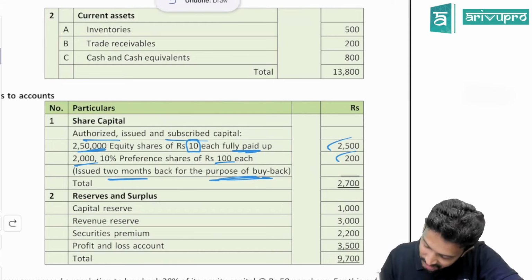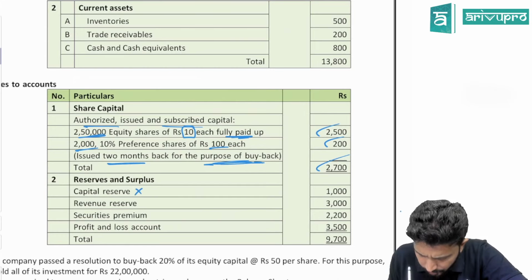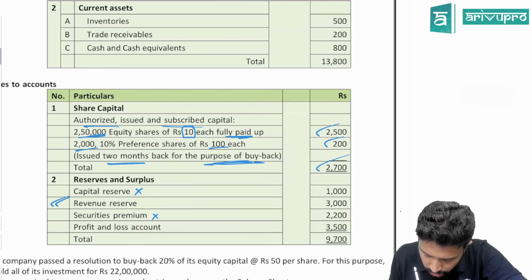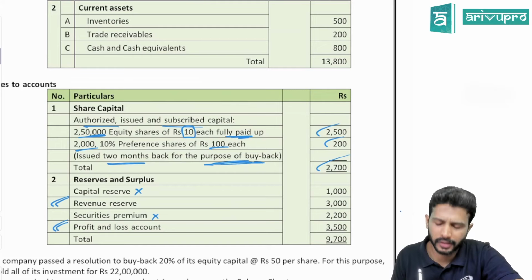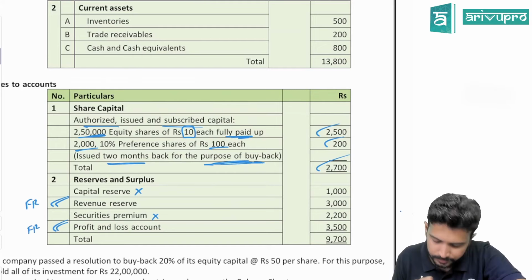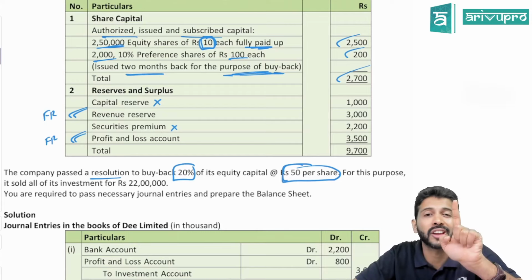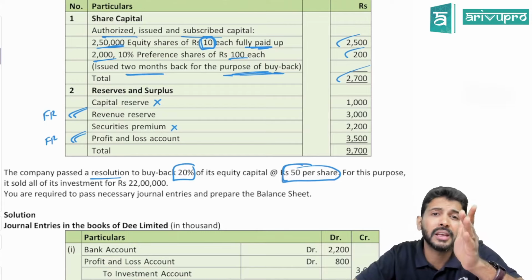They've given various reserves. Capital reserve. Is capital reserve a free reserve? No. Is securities premium a free reserve? No. You can create CRR only from revenue reserves and P&L. Only those, in this problem, we refer to as free reserves. Okay, all other reserve balances they've given. The company has passed a resolution to buy back 20% of its equity share capital at 50 per share. So the face value of one equity share is 10, but the buyback price is 50. So are we paying anything extra here? 40 rupees is extra per share. That extra only we call premium on buyback.